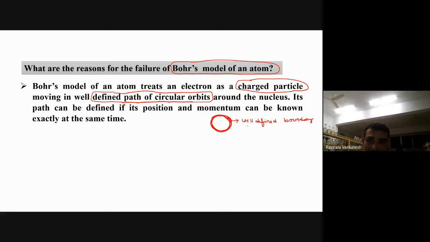But in truth, what is happening is that it is impossible to find the exact position and exact momentum simultaneously.